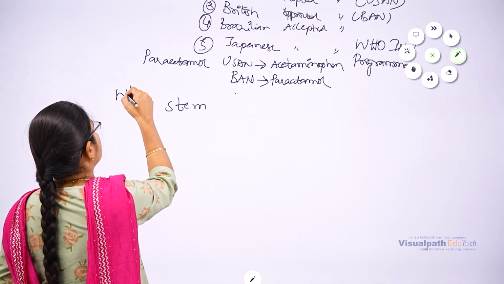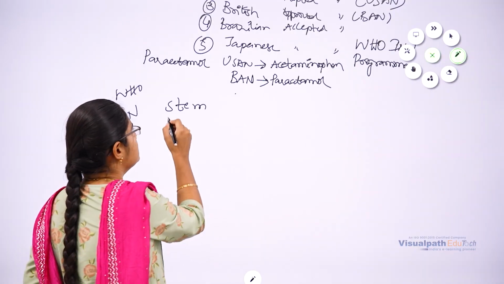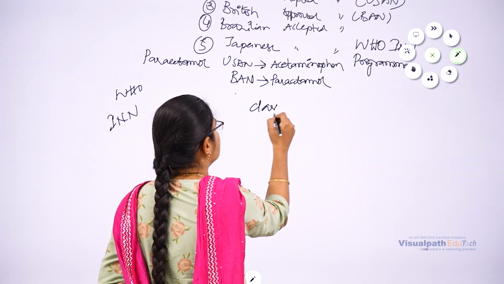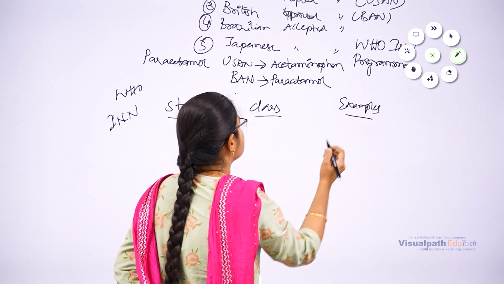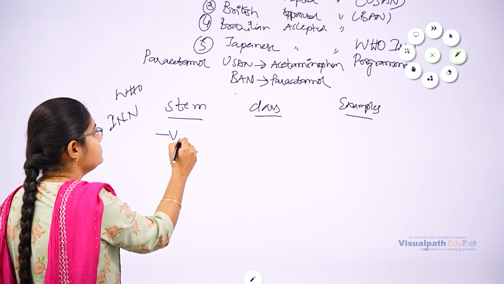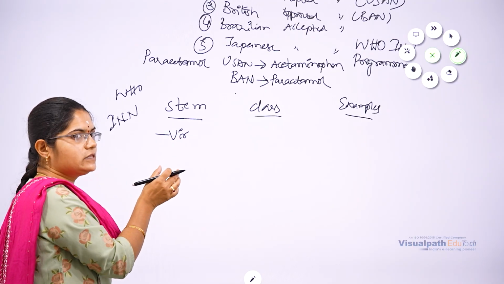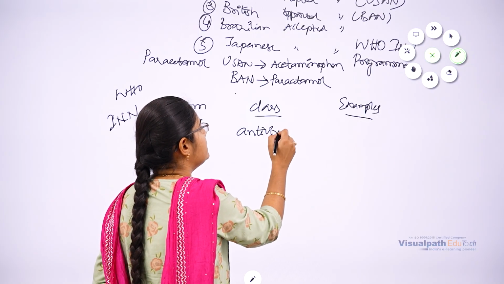So according to the WHO INN program, we have some list of names, right? WHO INN, International Non-Proprietary Name List: stem, class, examples. So stem indicates the suffix of the name. If the name of a drug ends with the suffix vir, it belongs to the class antiviral drugs.